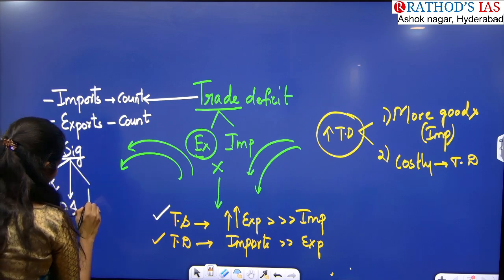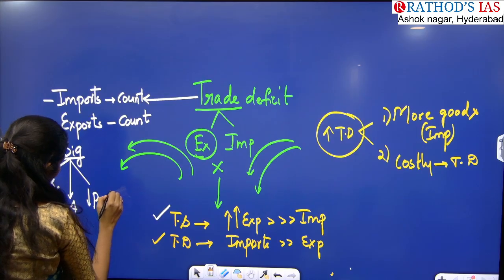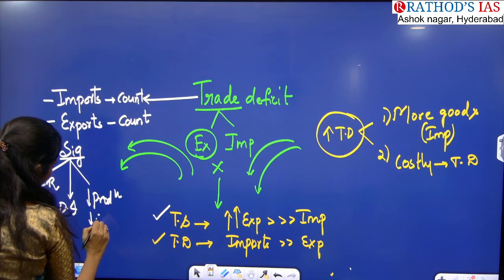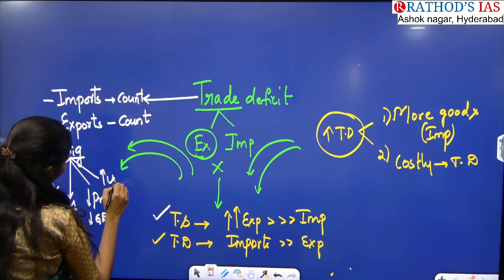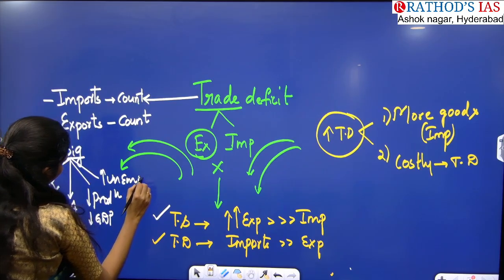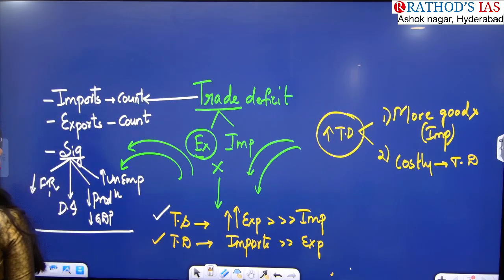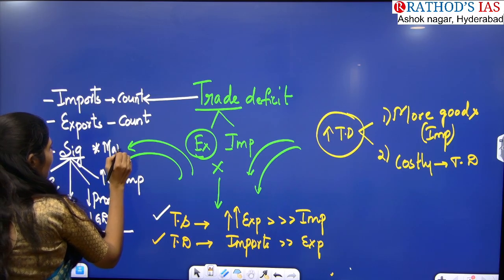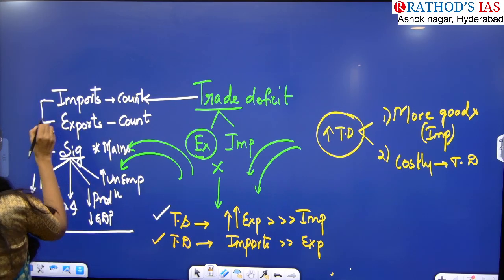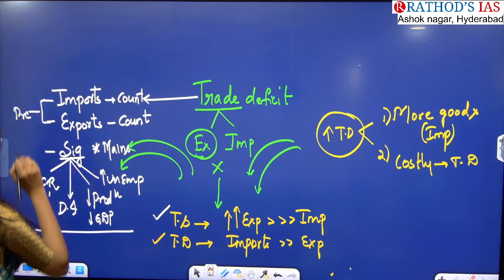Because of that, production decreases, GDP decreases, and that will lead to increasing unemployment. You have to see the impacts of this trade deficit also. From the significance and impact part you will get questions in mains, and from the other areas you will get questions in prelims.